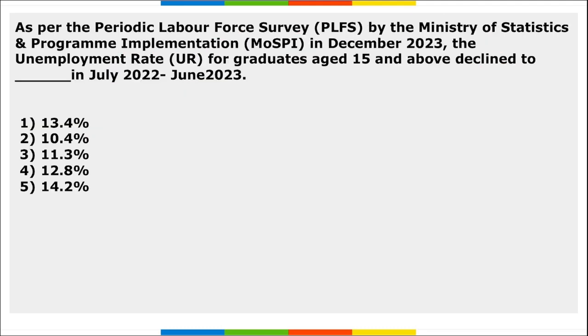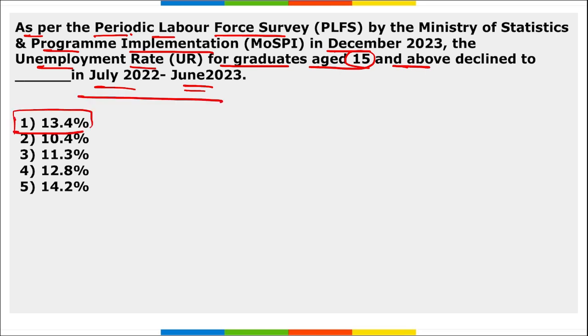Next, as per the periodic labor force survey by the Ministry of Statistics and Program Implementation in December, the unemployment rate for the graduates aged 15 and above declined to dash in July 2023. So as per the survey, the unemployment rate for the graduates aged 15 and above declined to 13.4% between July 2022 and June 2023.